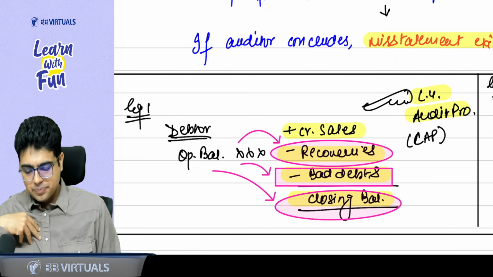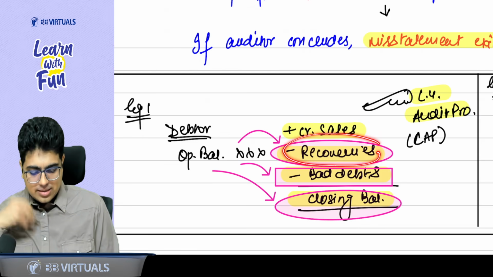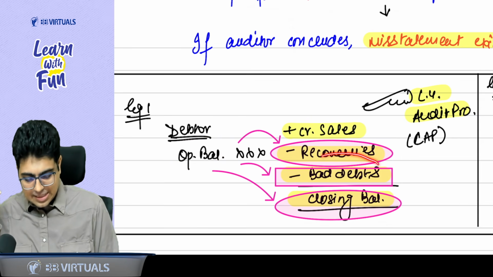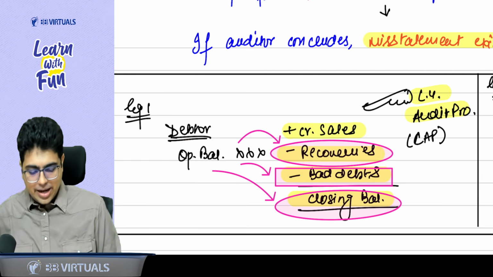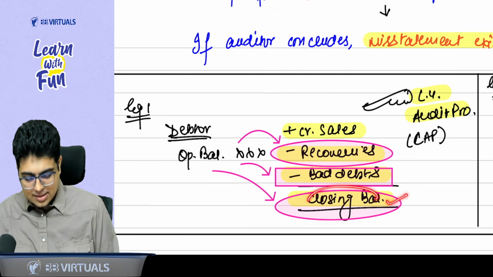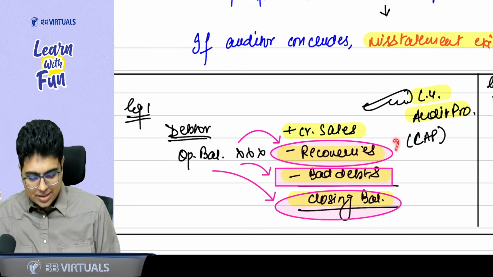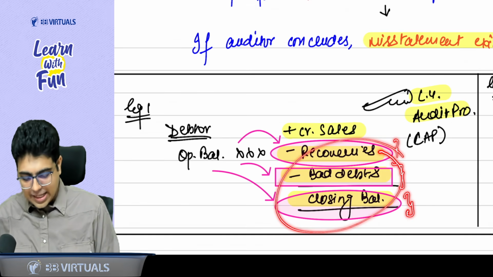Now tell me, if I talk about the recoveries, some recoveries will be from the opening balance? Yes, sir. If I am testing the bad debts, some bad debts will be from the opening balance? Yes, sir. And if I am testing the closing balance, some closing balance will be from the opening balance? Yes, sir.